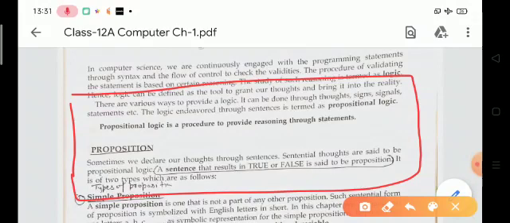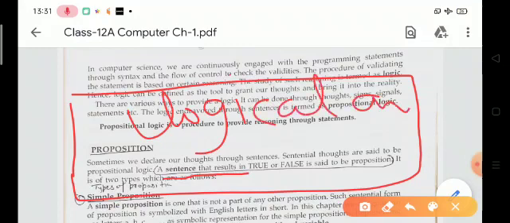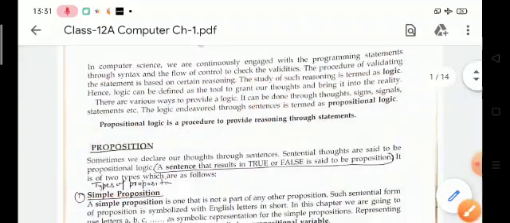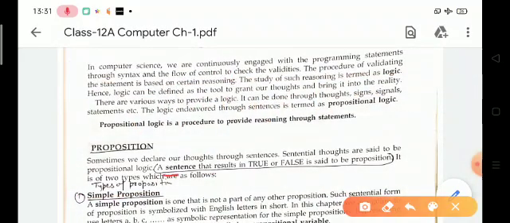A proposition is a sentence that results in true or false. It is a technique of knowledge representation in logical and mathematical forms.